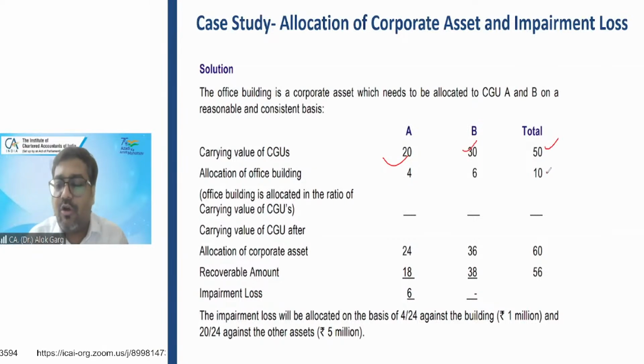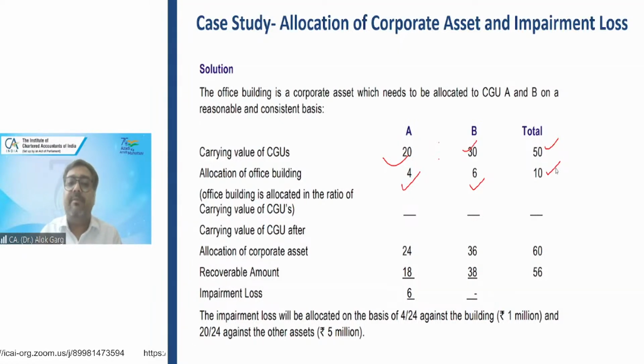And my total corporate asset value is 10. I have allocated in the ratio of 20:30. So 10 multiplied by 20 divided by 50, and 10 multiplied by 30 divided by 50. 4 and 6. Step number 1, allocate the value of the corporate asset in the ratio of cash generating unit.